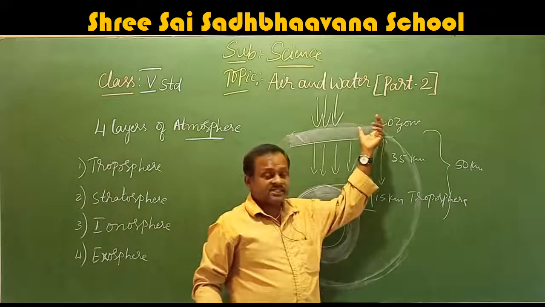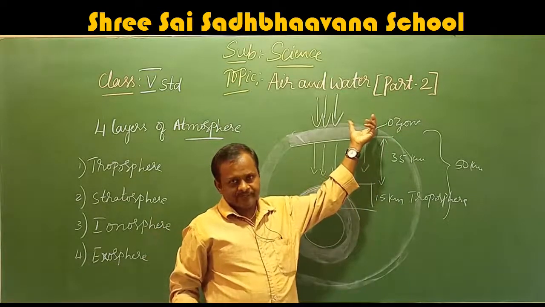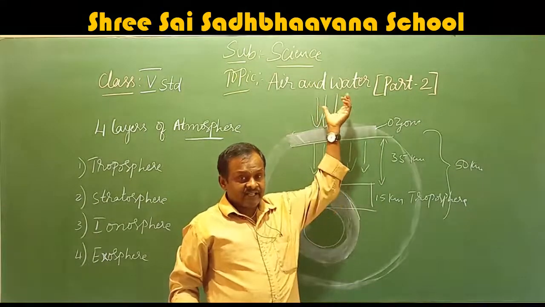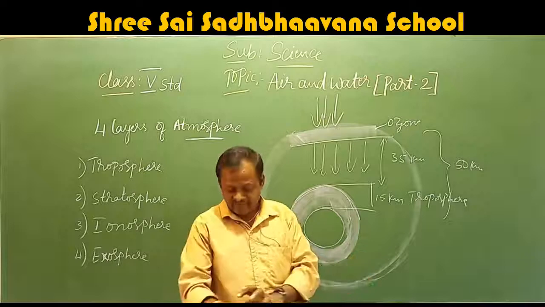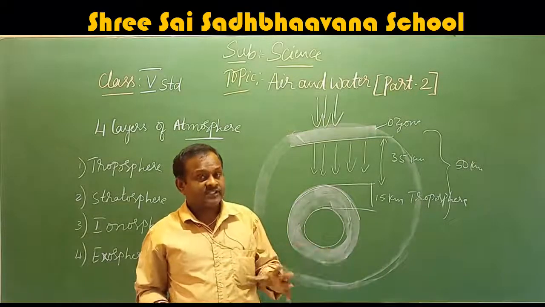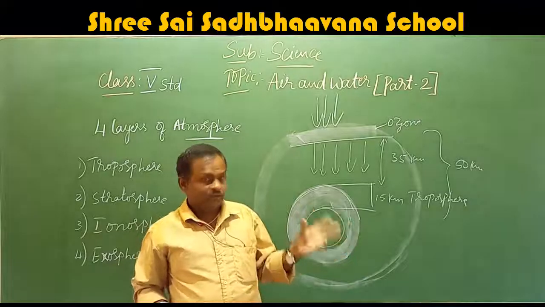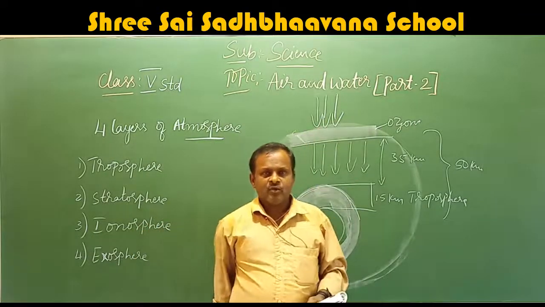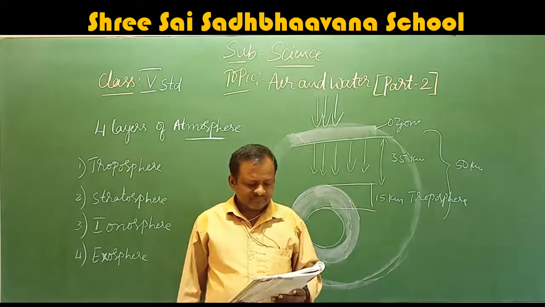So this ozone layer is very important. If it is not there, we get the harmful rays, and everywhere we get skin allergy and more heat. So it avoids all those things. This is the importance of the ozone layer.